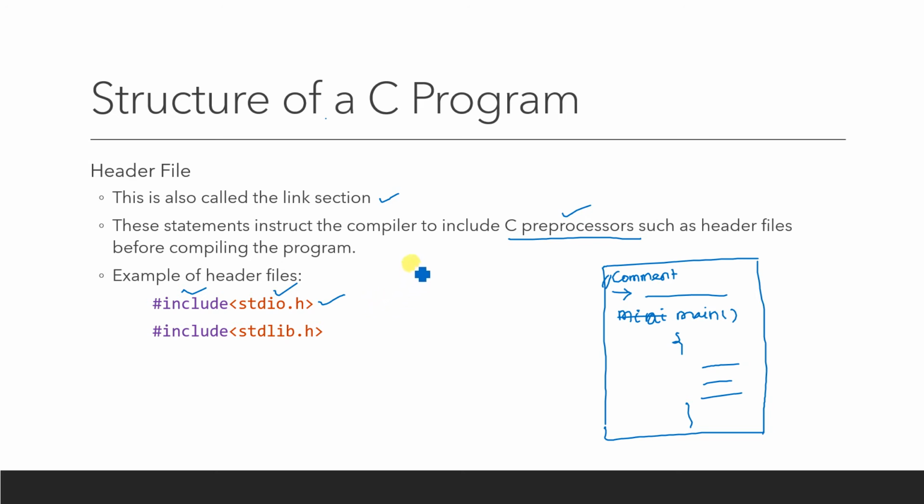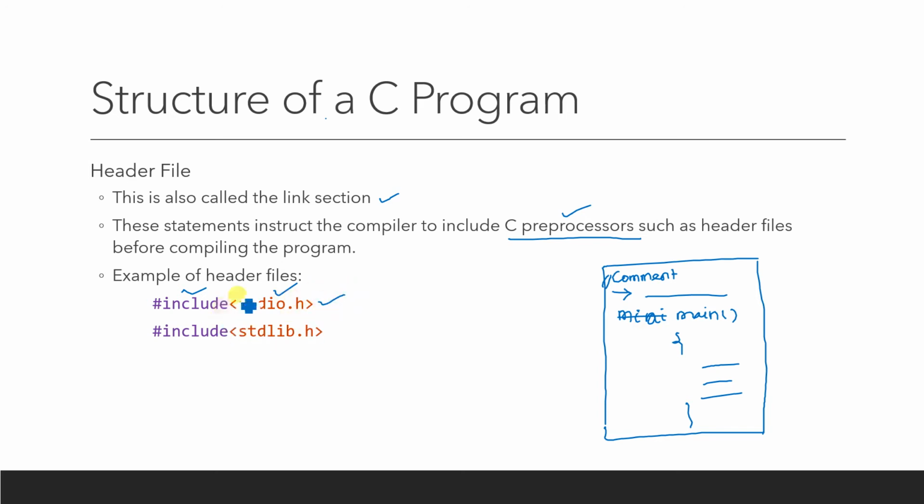I hope you understand what a header file is. In a single sentence, a header file is something which contains the definitions of predefined functions, and if you are using those predefined functions in your program, then you have to include or link that header file to your program. That is the complete definition of a header file.